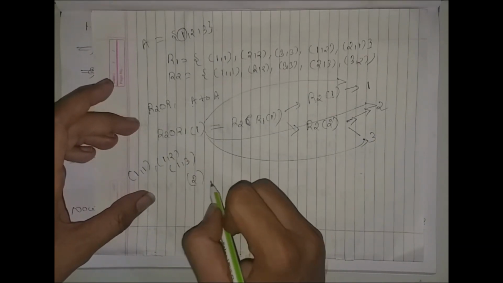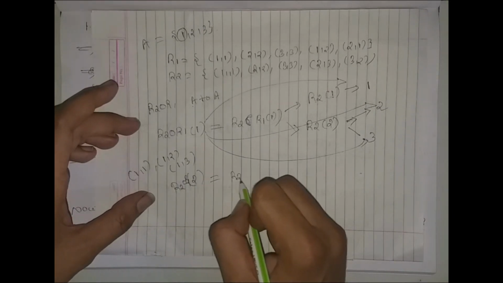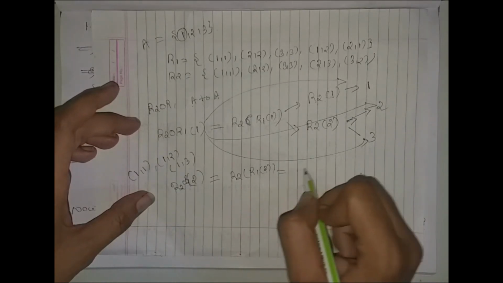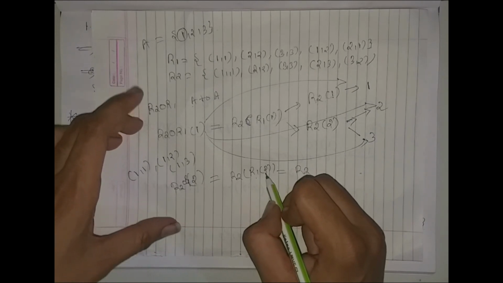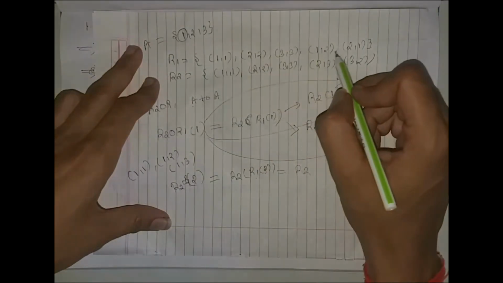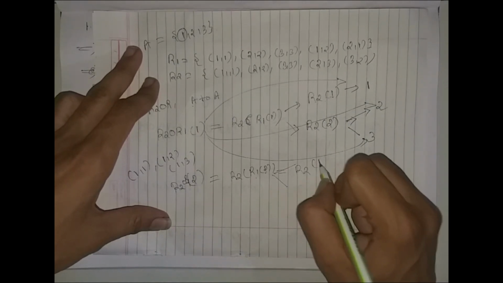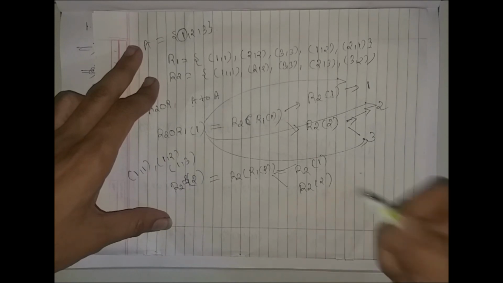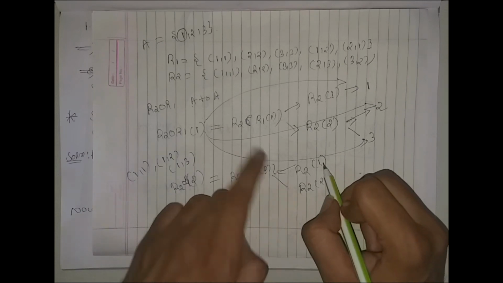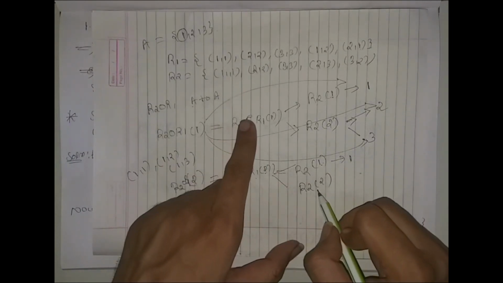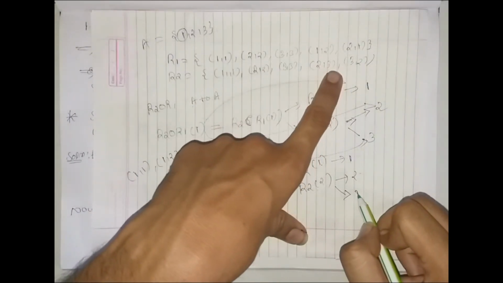Similarly for 2, R2 composed with R1 of 2. Now for 2, 2 is related with 2 as well as 1. So we get two possibilities, R2 of 1 and R2 of 2. Again, in the relation R2, 1 is related with 1, and 2 is related with 2 as well as 3.